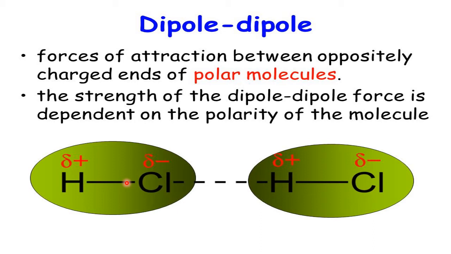So dipoles are created in HCl, and when this HCl with two poles approaches one more HCl, the negative chlorine will start attracting the positive hydrogen, and the positive hydrogen attracts the negative chlorine of another HCl molecule. This is known as dipole-dipole interaction, or the dipole-dipole intermolecular force of attraction discovered by van der Waals.